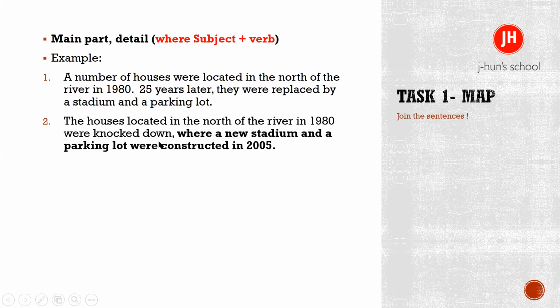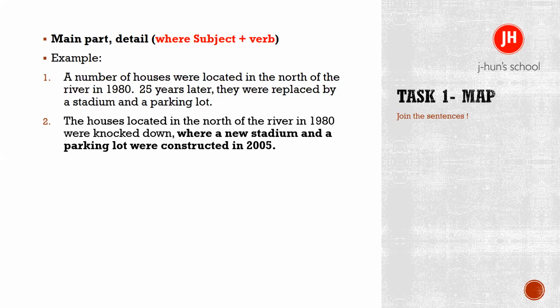Okay, can you read it, please? The houses located in the north of the river in 1980 were knocked down, where a new stadium and a parking lot were constructed in 2005. Okay, so now imagine that on the test day, you have two map descriptions to describe.